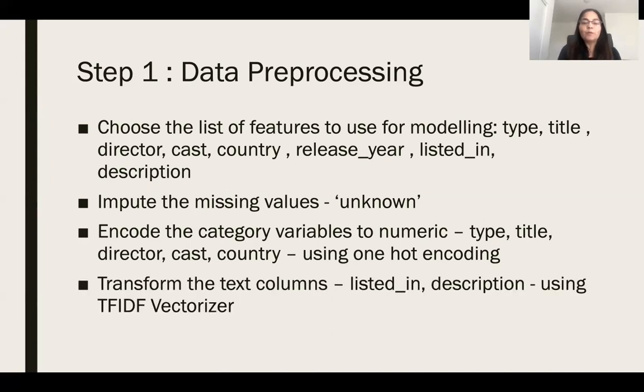Step 4 was to deal with my text columns. The columns listed in and description had a lot of text, and I transformed that text using the TF-IDF vectorizer, which transforms these text columns into feature vectors.